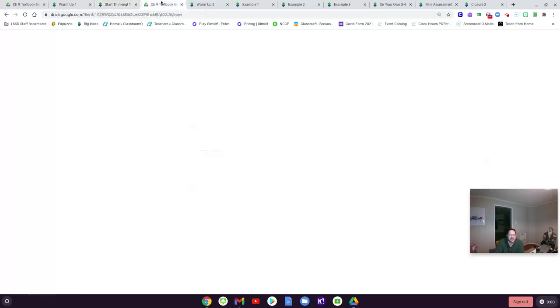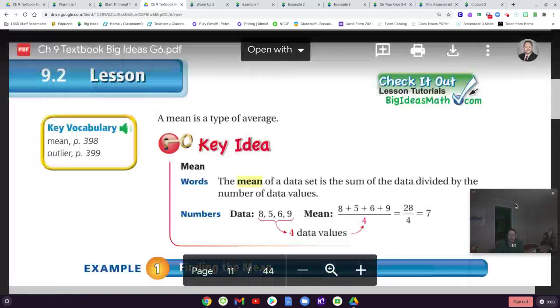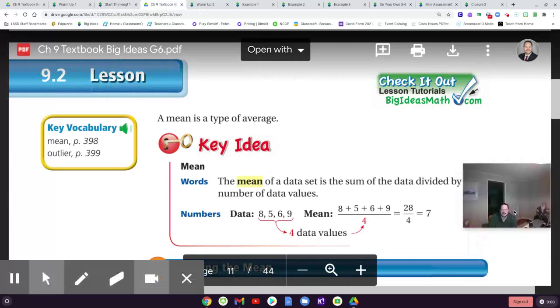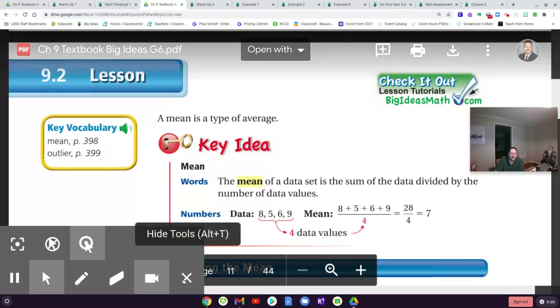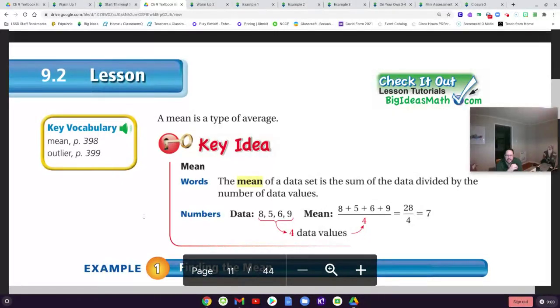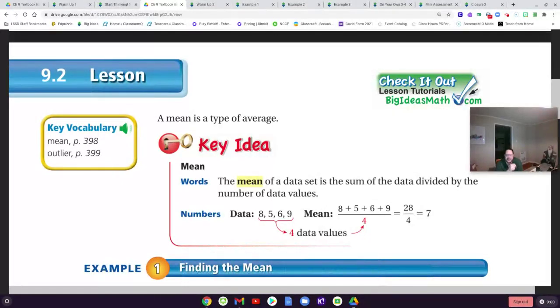Okay, now it's time to take some notes. So let's see if this loads. Oh, there it is. Okay. So this is what you're going to want to write down in your notes. So the mean of a data set is the sum of the data divided by the number of data values.